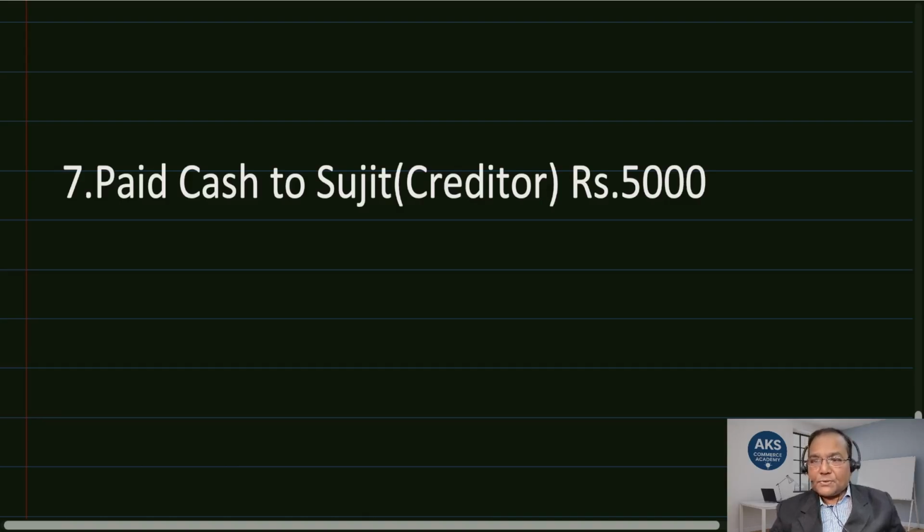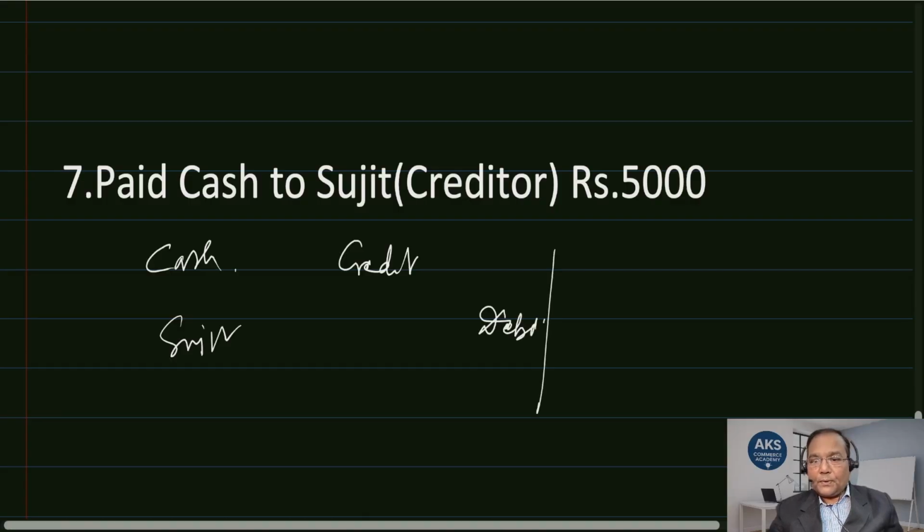So the entry I am supposed to do involves two accounts, cash paid and Sujit. So cash is going out of the business. So this is required to be credited. I rewrite it, credit. Okay. So this is to be credit and this is to be debit. The entry required to be passed is this way, Sujit debit to cash.